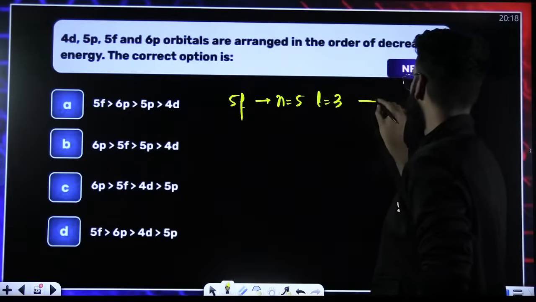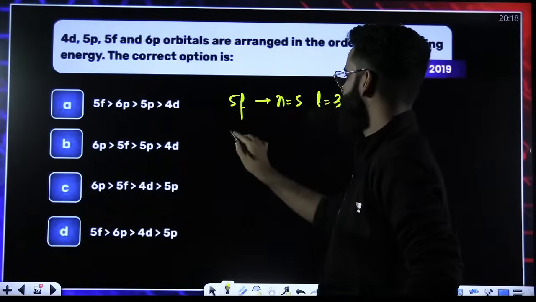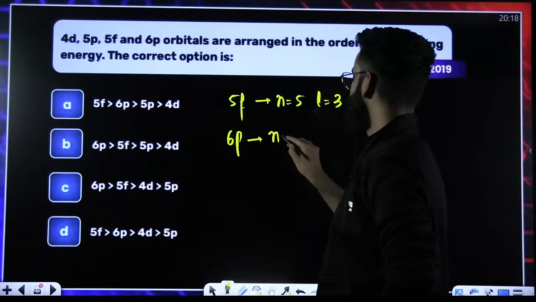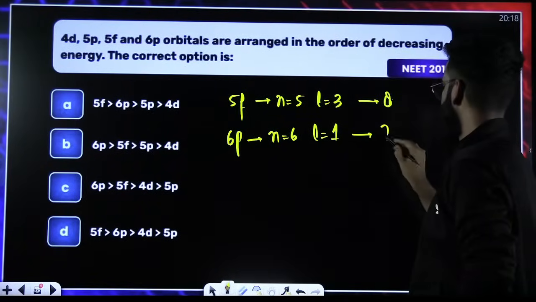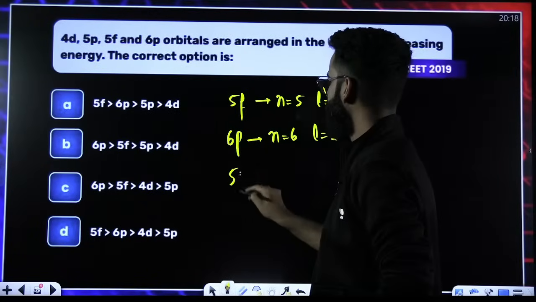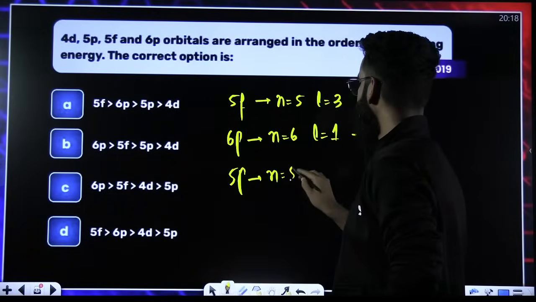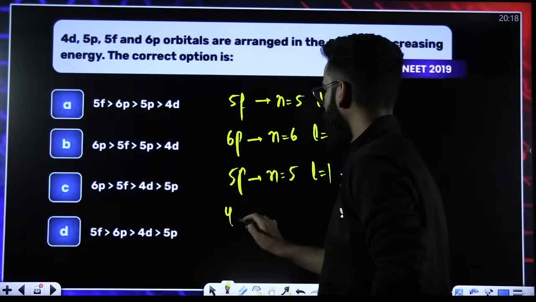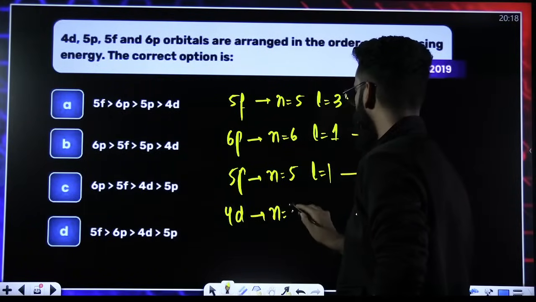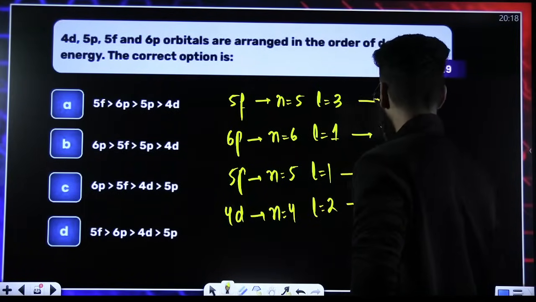So 5 plus 3 comes out to be 8. Number 1, 6P. N value is equal to 6. For P, L is 1. So 6 plus 1 comes out to be 7. Then we have got 5P. So N value is 5. L value is 1. So 5 plus 1 comes out to be 6. 4D. N value is 4. L value is 2. 4 plus 2 is 6.